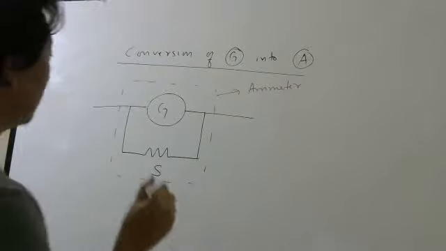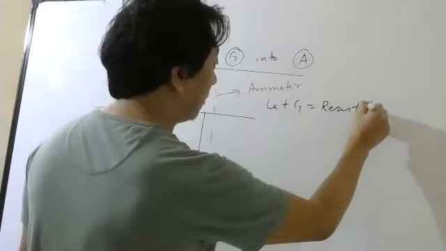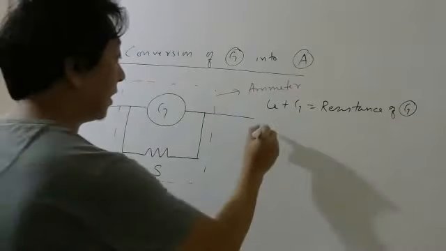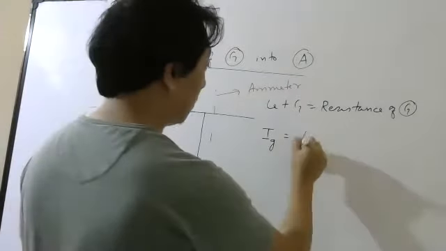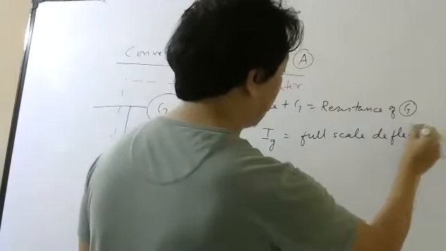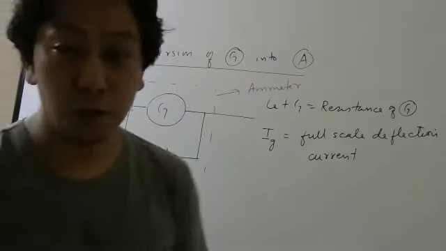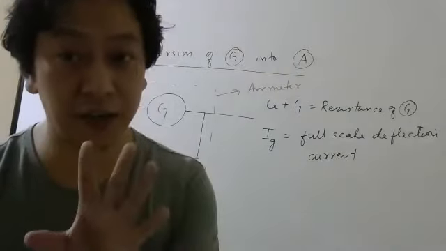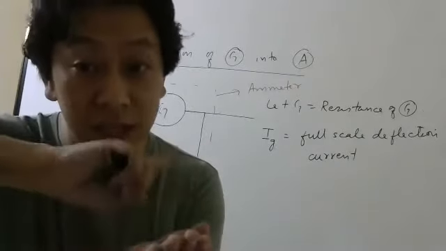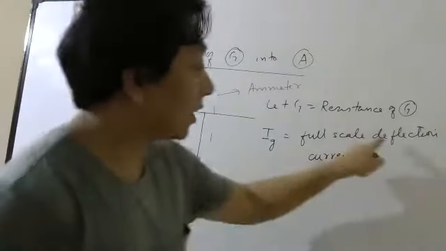Now let us say, listen carefully, let capital G be the resistance of the galvanometer, and IG be the full scale deflection current. Now you have to understand the meaning of this. Full scale deflection current means, if you have only the galvanometer, how much current should pass so that the needle will deflect fully. That is called full scale deflection current.